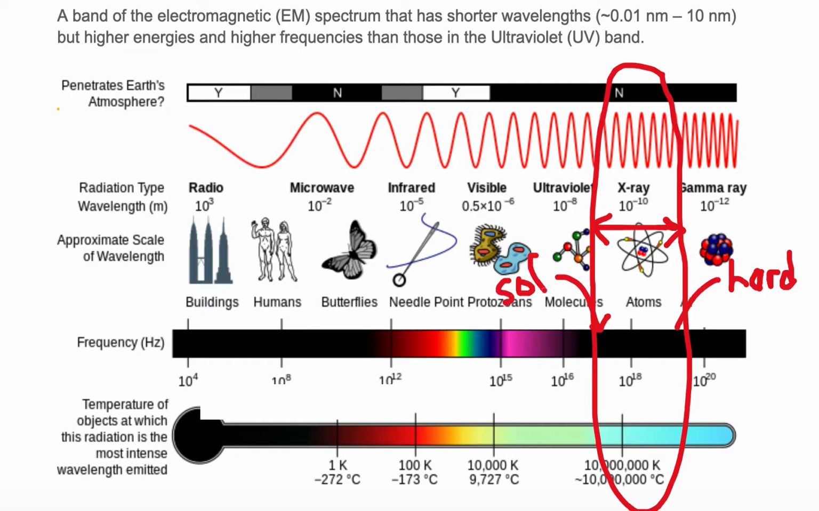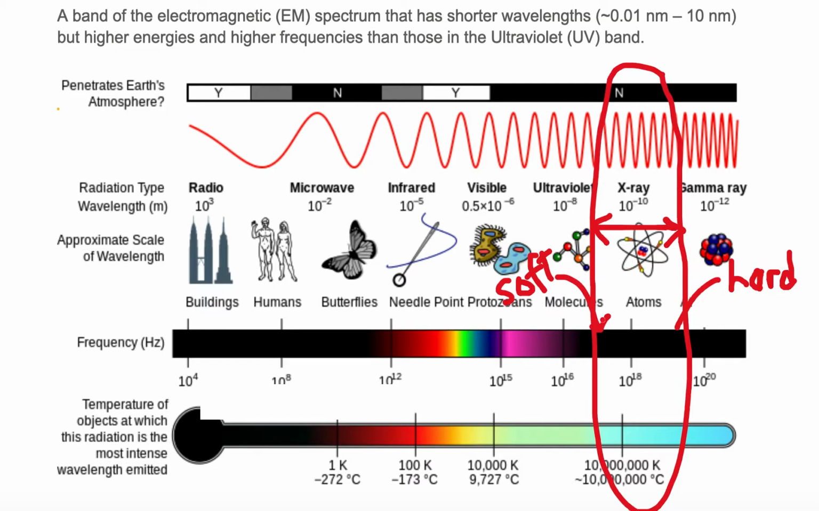Soft X-rays are much lower in energy, and therefore they're lower in frequency, and they have a much shorter wavelength than that of the ultraviolet. But compared to the hard X-rays, they have a longer wavelength.